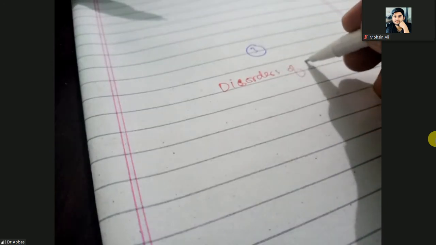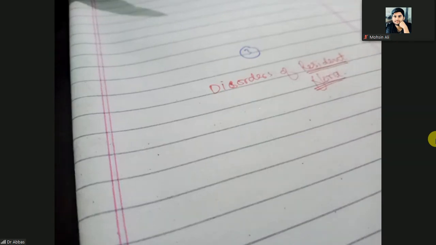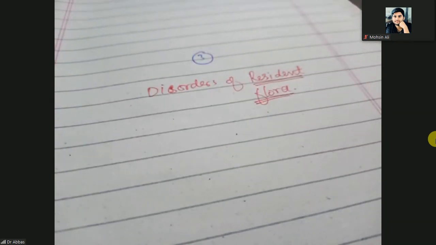Resident flora causes disorders due to hyperhidrosis. Hyper means more, hydrosis means more sweating. They will proliferate more, and when they proliferate more, they will produce a higher concentration of enzymes, and that enzyme is the keratolytic enzyme.